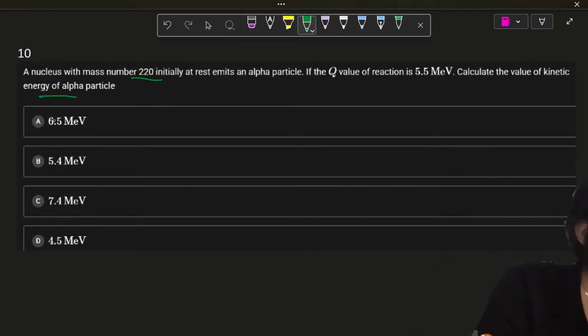So let me just write that. Q is equal to